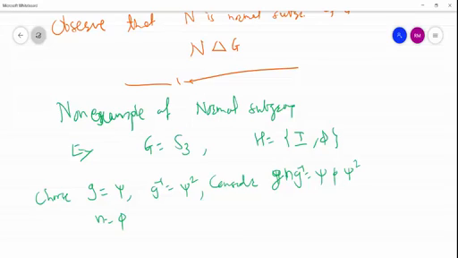Instead of writing directly, we go step by step. This is nothing but psi phi psi inverse, and psi inverse means psi square. So with the help of the table, psi composite phi composite psi square. Here this is one element, this is another element. Do the multiplication: psi composite phi into psi square, we get phi composite psi.